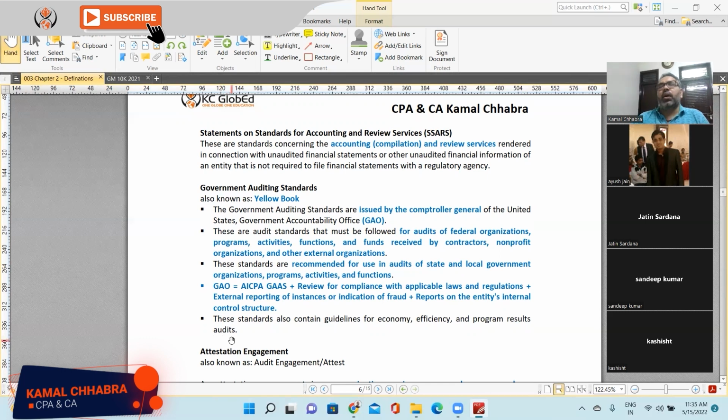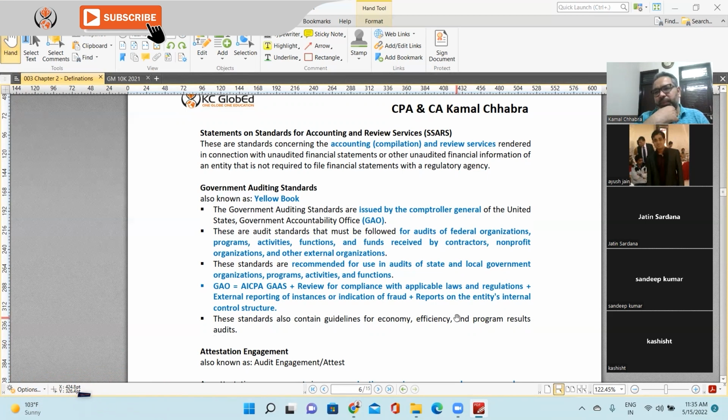In many multiple choice questions, you will be given facts such as: Ayush is a CPA and he got an assignment from Jatin and Company to perform the compilation of their financial statements. Which standard does Ayush need to follow?